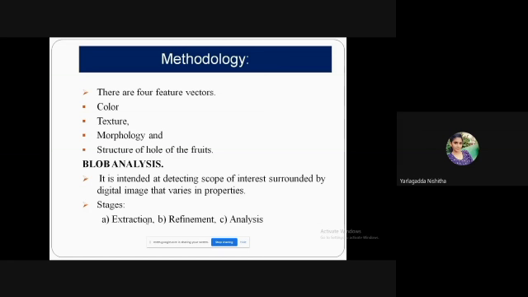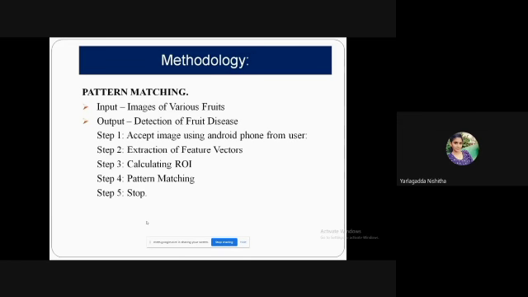Finally, analysis is done. The refined region of that fruit or leaf is taken, and then we compute to get the outcome. We may get multiple objects to divide, because it may have different colors or different kinds of pores on the leaves. Based on those multiple objects, we can divide them into separate inspections. After analysis, the pattern matching concept is available.